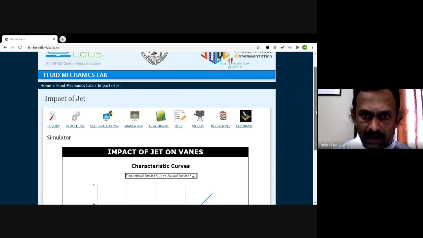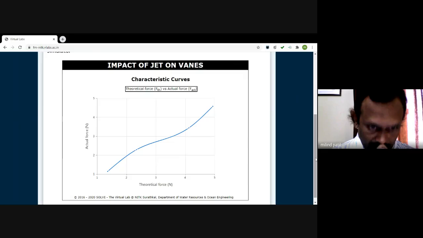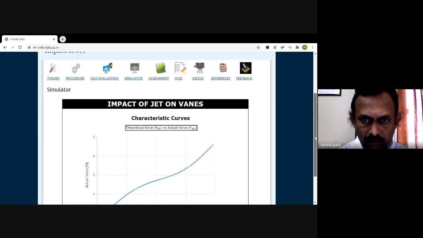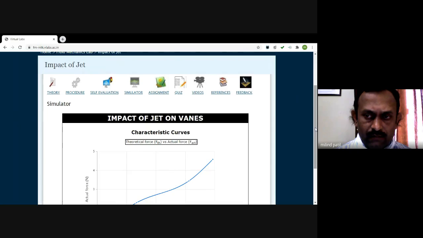So here our experiment ends once you obtain this curve. Now your job is to find out the conclusion, what you learned from this experiment. That you must have to appear in a conclusion statement. What are the observed values of actual force and what is the observed value of theoretical force? Why is there a difference? You have to list these reasons here, and this way you can verify that the impulse momentum principle is verified through this simple experiment.